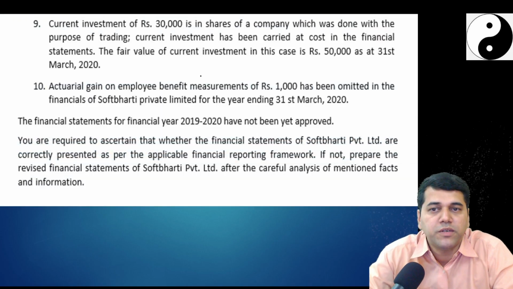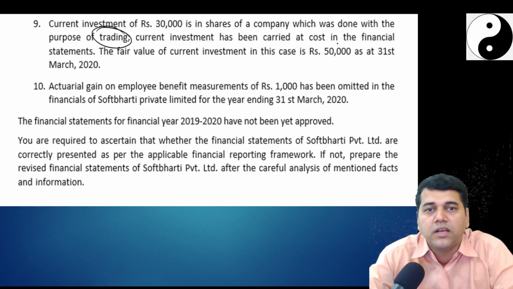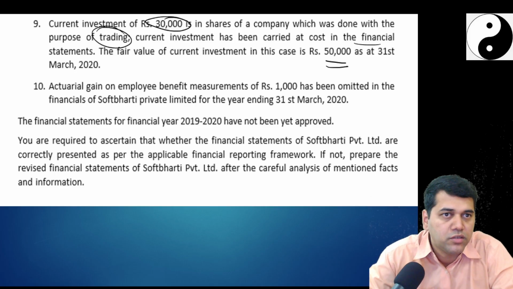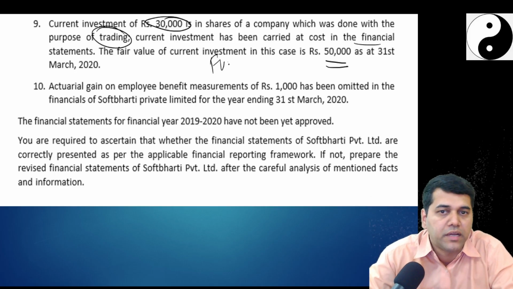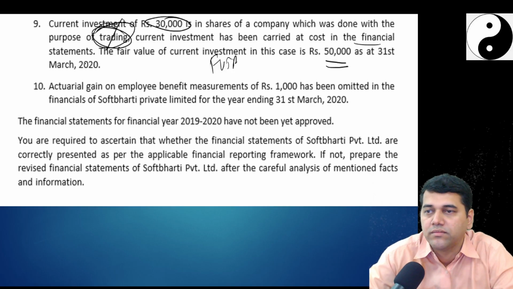Now the current investment of 30,000 is in the shares of a company which was done with the purpose of trading. And they have carried the investment at a fair value of 50,000 as on 31st March. Investment of 30,000 is sitting in the financial statement. But can you follow it at 30,000? No. It should be FVTPL. Can you have an FVOCI option? No. Why? Held for trading.